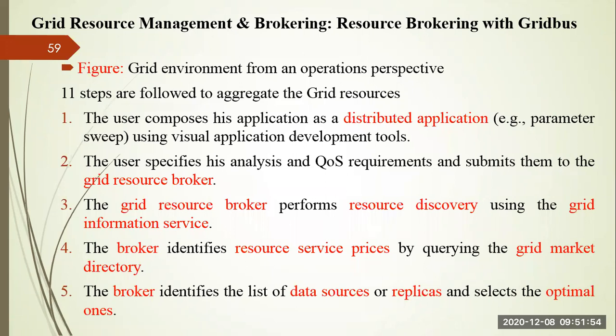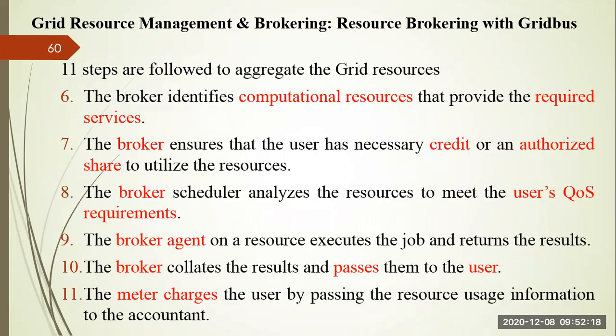In the fifth step, the broker identifies the list of data sources or replicas and selects the optimal one. Sometimes the data is replicated into multiple places because there may be chances of failure, right? So such data sources and replicas are also identified by the broker, and it can suggest the optimal choice out of a list of choices.